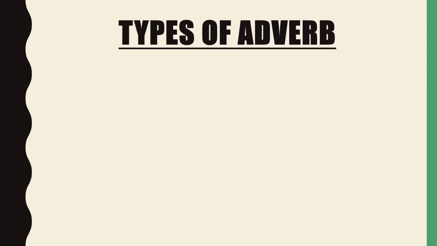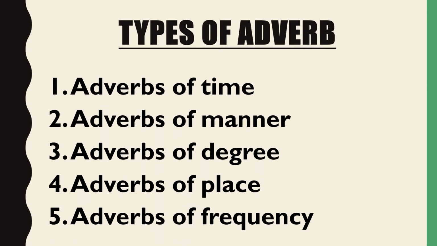So there are a total of 5 types of adverbs: adverbs of time, manner, degree, place and frequency. Let's understand each of them in detail.